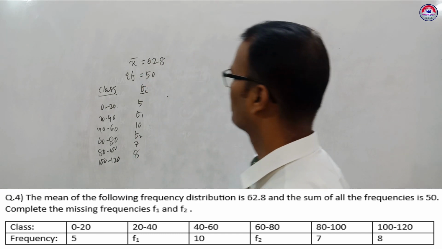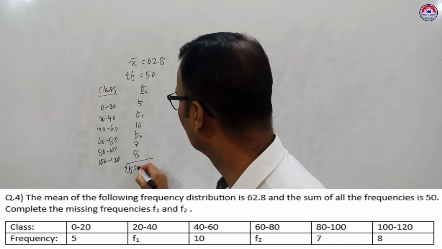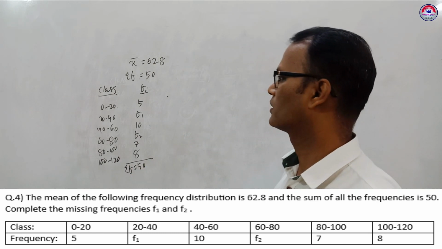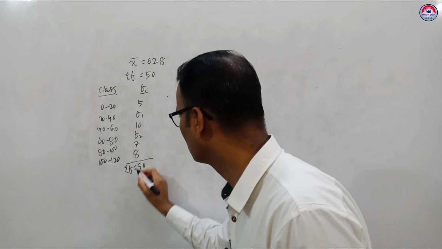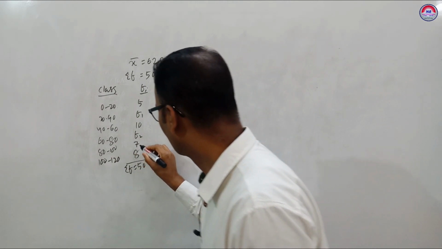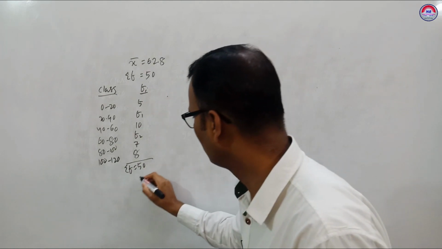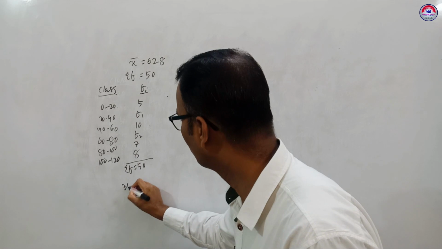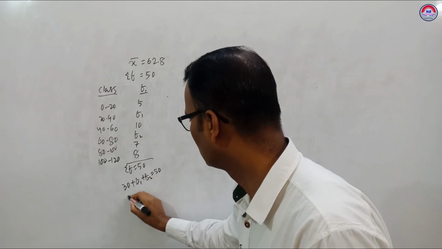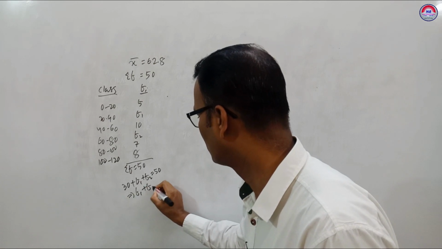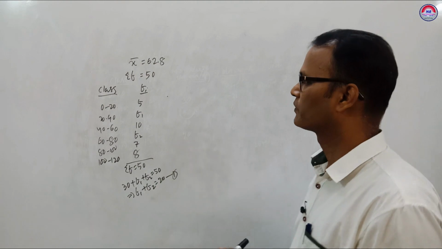Mean given, and sigma F equal to 50 given. If you put the values, we can find the equation. This sum is 8 plus 5, 8 plus 15, 25, 30. So 30 plus F1 plus F2 equal to 50. That implies F1 plus F2 equal to 20. This is equation 1.